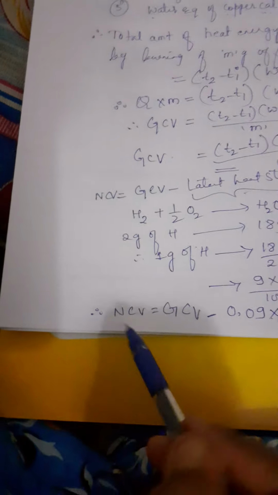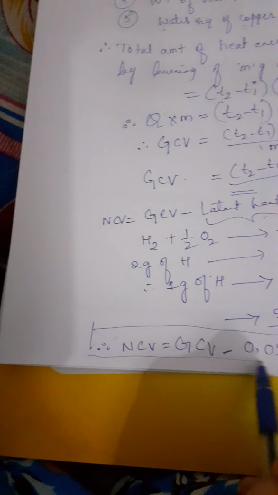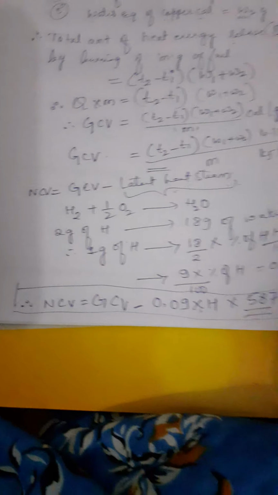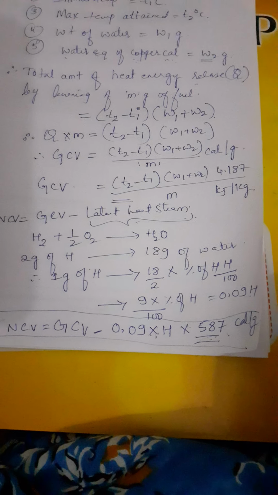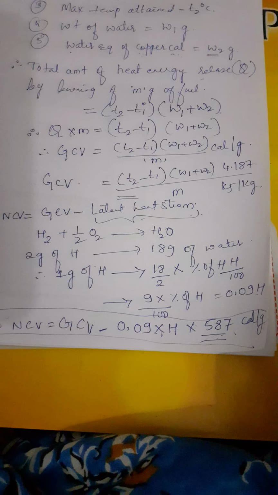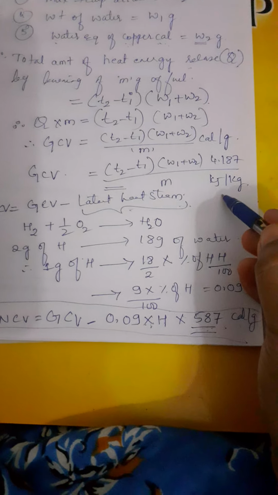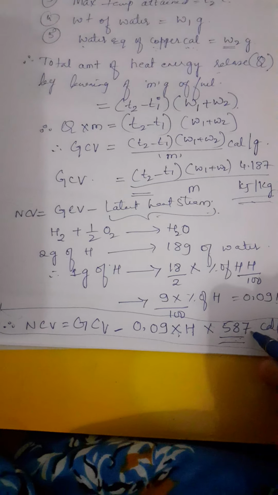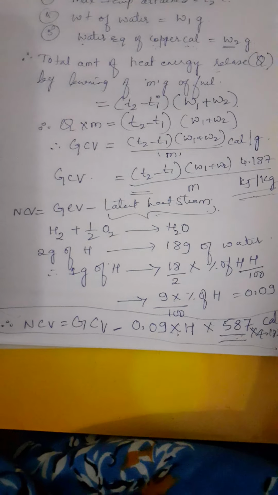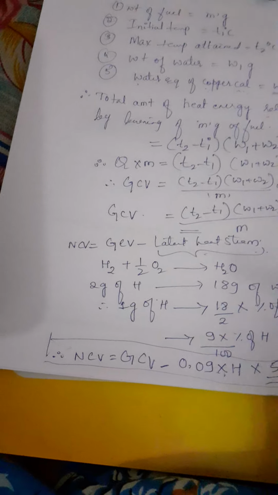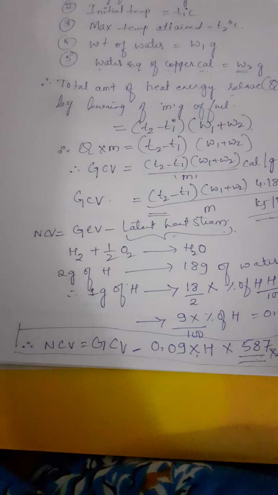So this is the formula: NCV equals GCV minus 0.09 into percentage of hydrogen into 587 calories per gram. If you want to calculate in kilojoules per kg, you have to multiply this with 4.187. Is it clear?